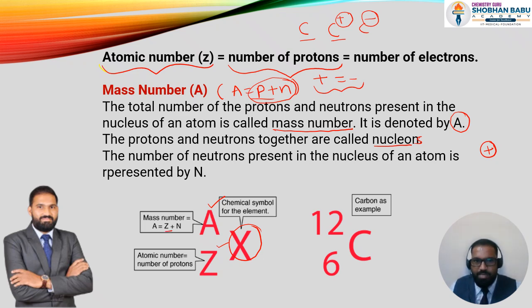And this atomic mass is nothing but the atomic number plus the number of neutrons.